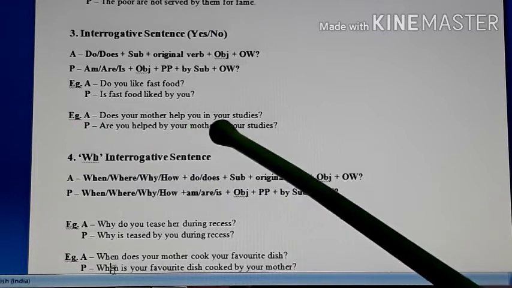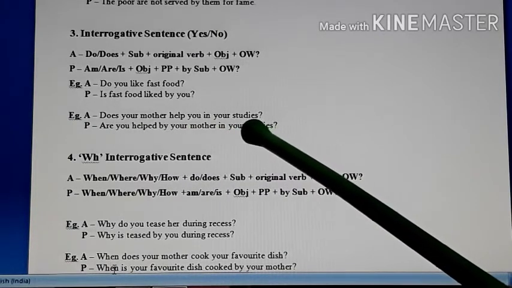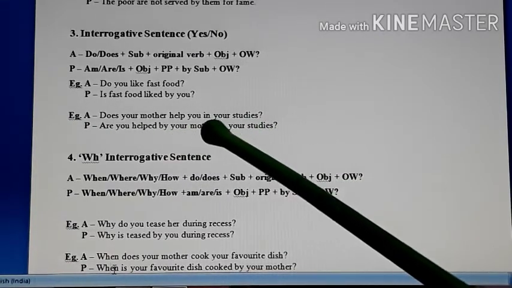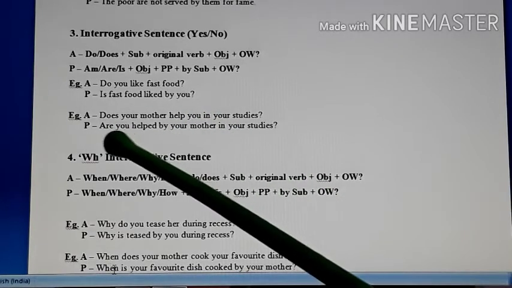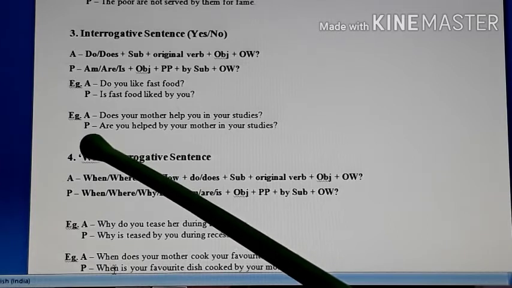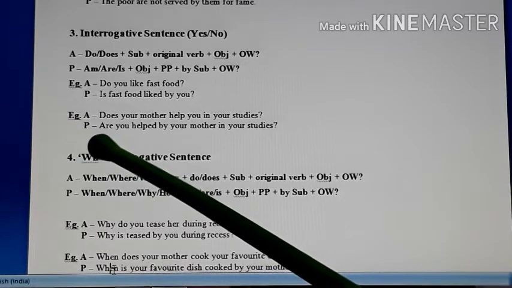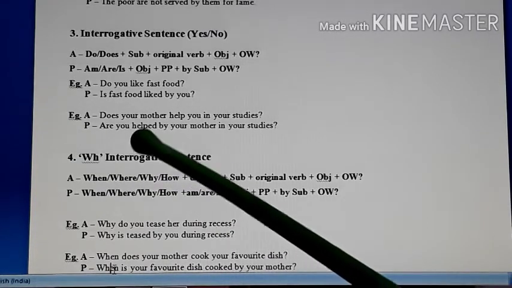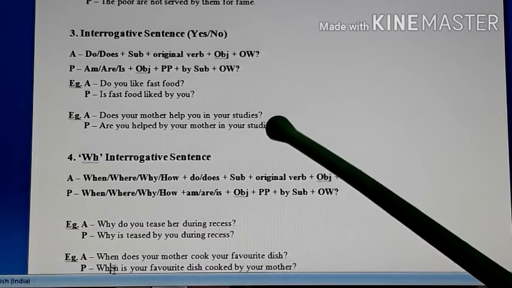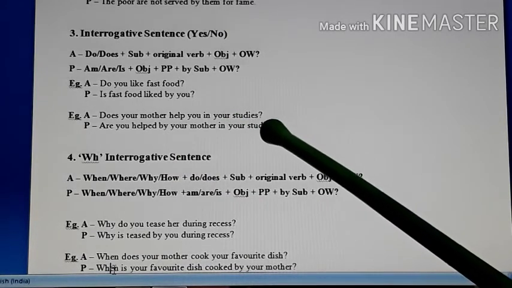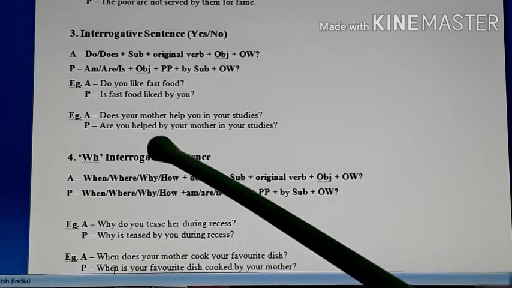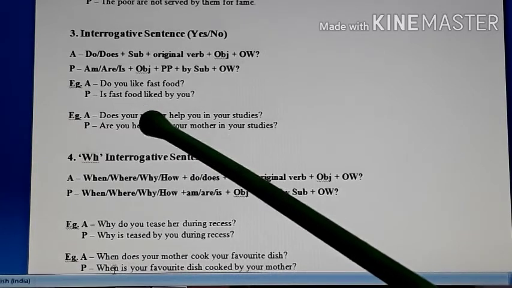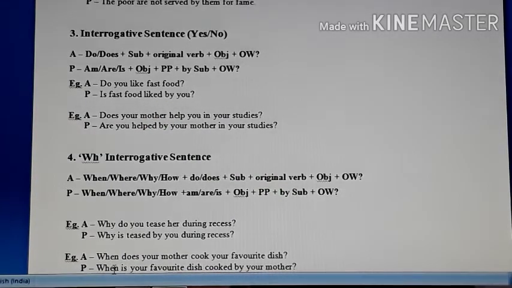Does your mother help you in your studies? So whom does she help? You. You is your object. So when you take you in front, with you we use are. So here also the question in passive will begin with are. Are you helped by your mother in your studies? Understood? So students, I think it is quite clear with these two examples how the passive of interrogative sentences in simple present tense is done.